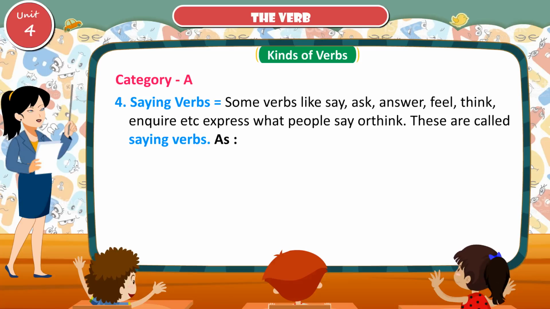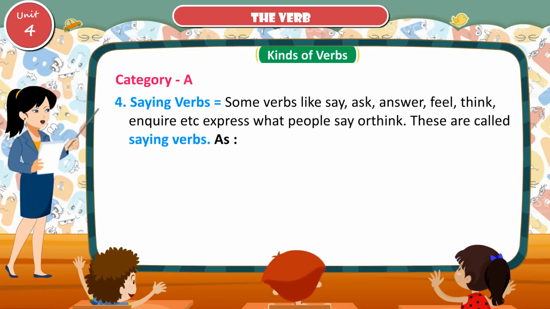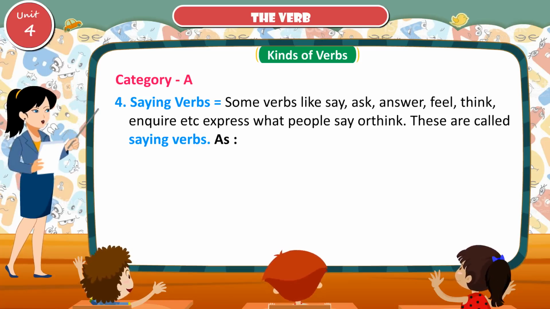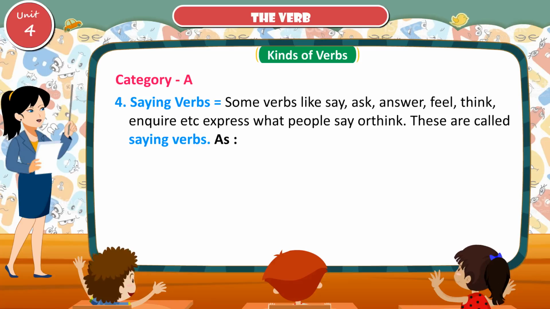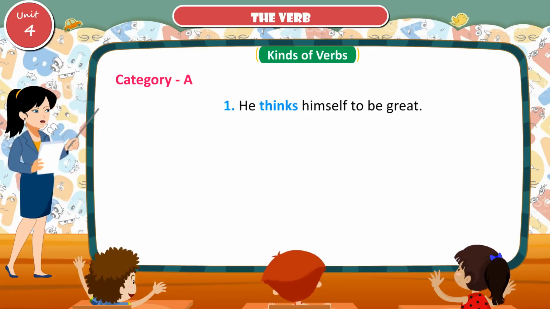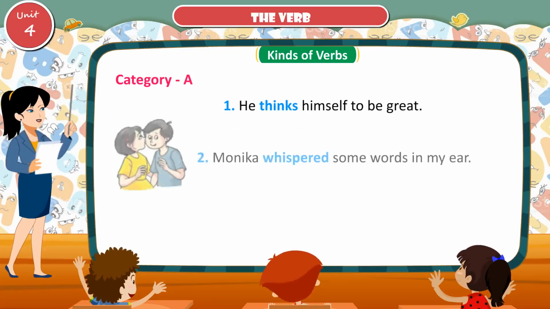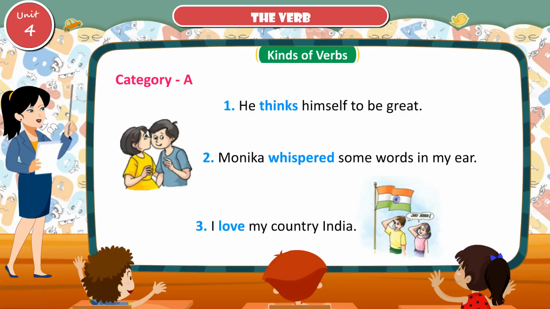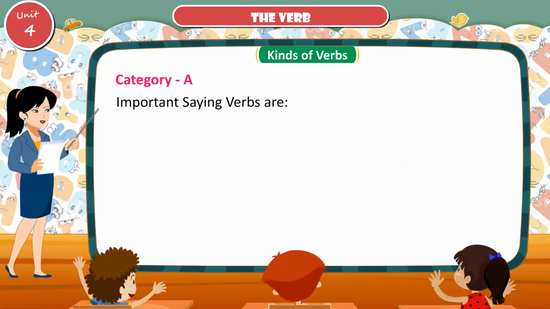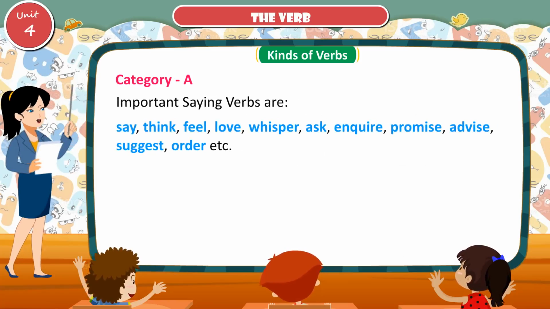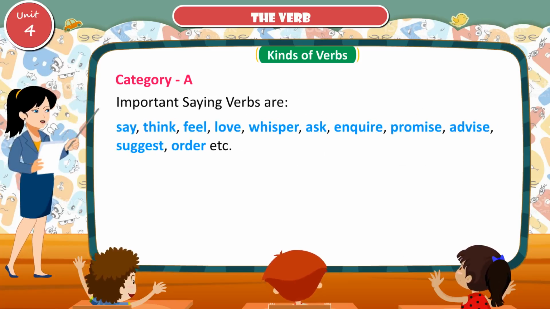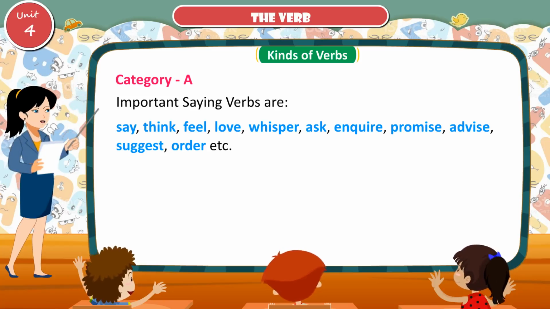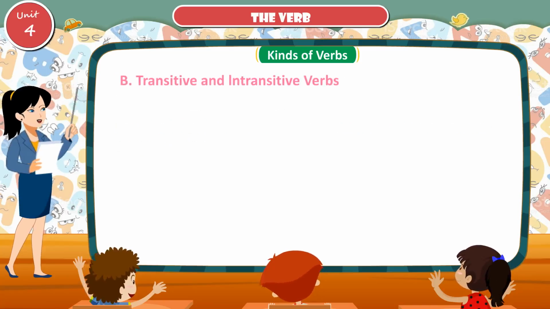Saying verbs. Some verbs like say, ask, answer, feel, think, inquire, etc. express what people say or think. These are called saying verbs, as he thinks himself to be great. Monica whispered some words in my ear. I love my country, India. Important saying verbs are say, think, feel, love, whisper, ask, inquire, promise, advise, suggest, order, etc.